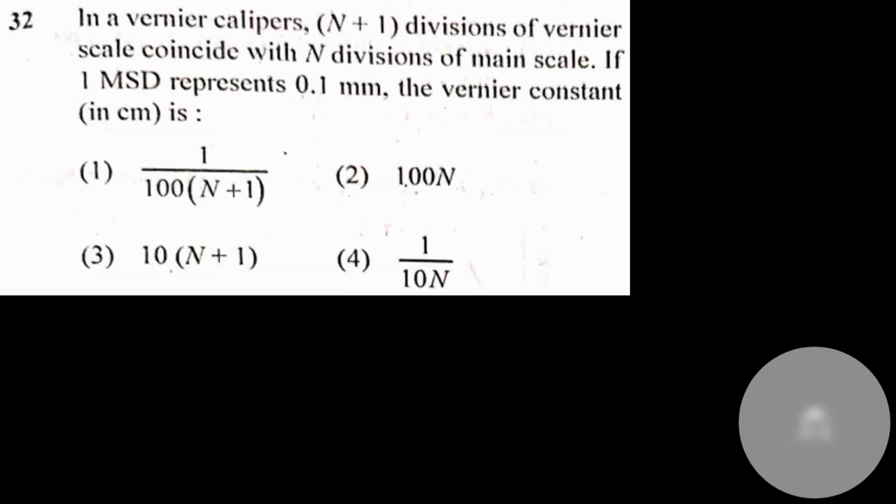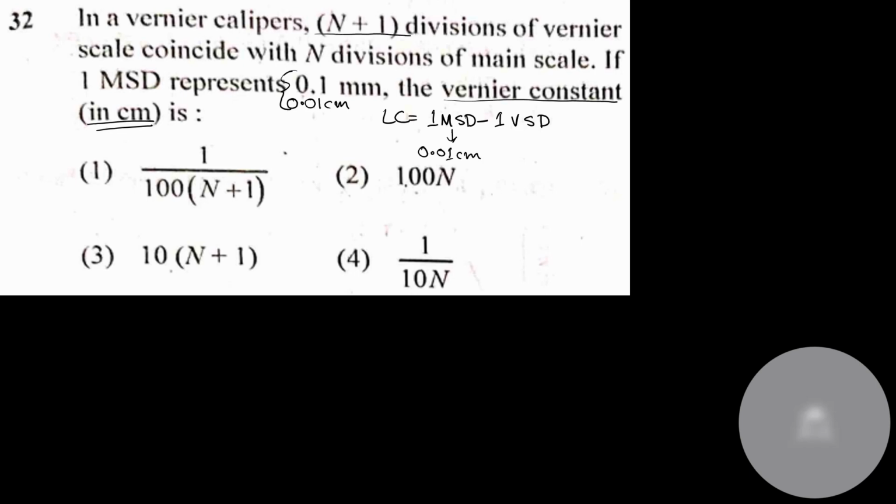Next is the concept of units and dimension. The vernier constant, that means the least count of the device. Least count of the vernier scale is nothing but 1 MSD minus 1 VSD. Out here, 1 MSD is given as 0.1 millimeter, and the question is asking in centimeter, so I'll convert this to 0.01 centimeter. Both these readings are the same thing, I'm just converting them into centimeter. So 1 MSD is nothing but 0.01 centimeter.